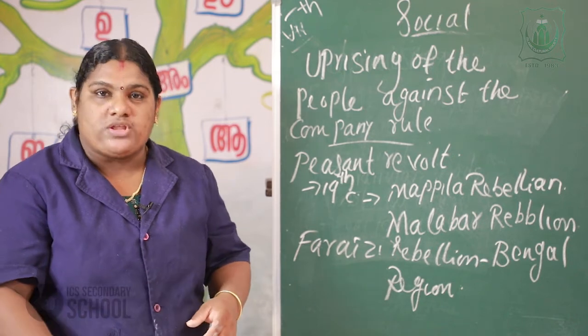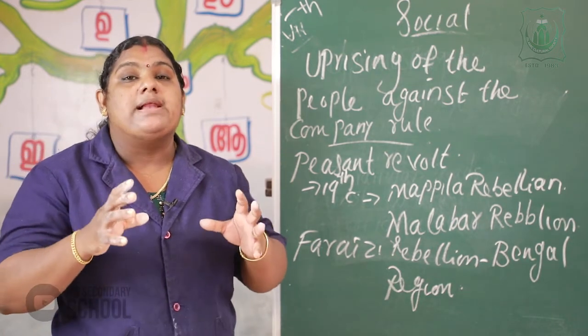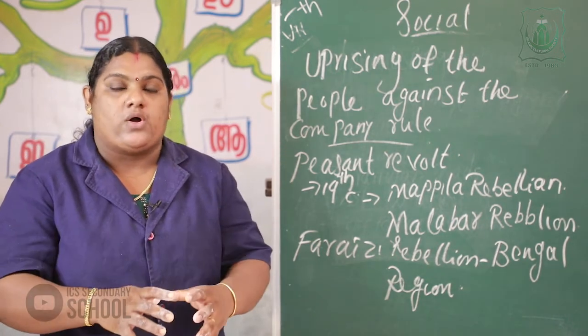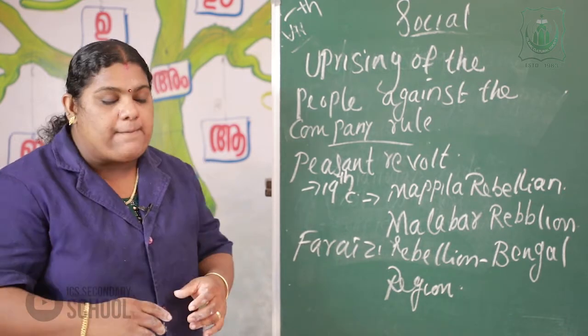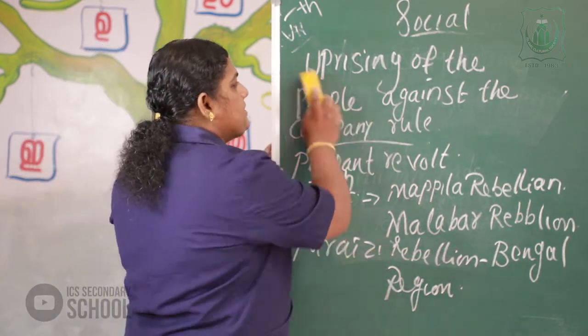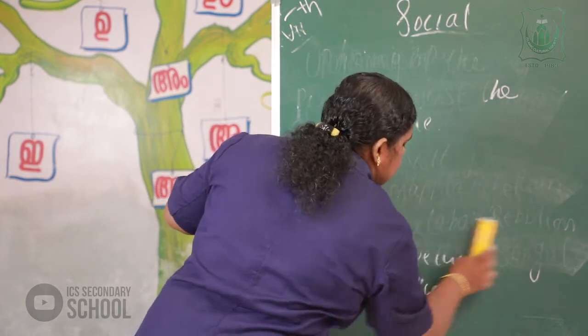I will write the major tribal groups on the board, and let's see the organized rebellions against the company rule.